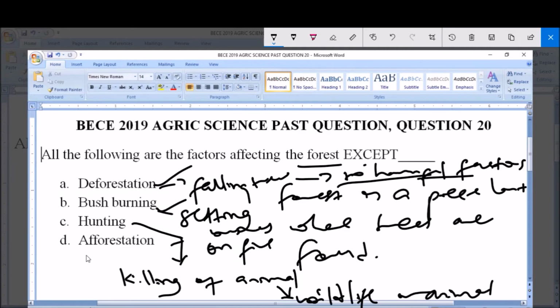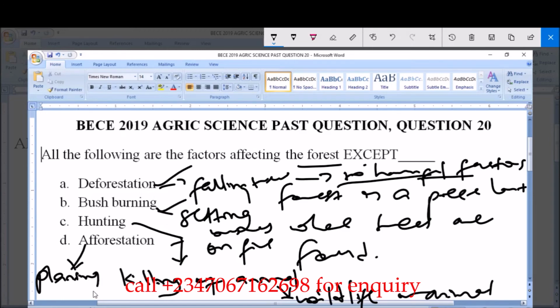Now this is afforestation. Afforestation here simply means what? The act of planting trees. It is the act of planting trees. And when trees are being planted in a forest, what happens? It improves the quality of the forest. So afforestation helps to improve the quality of the forest.